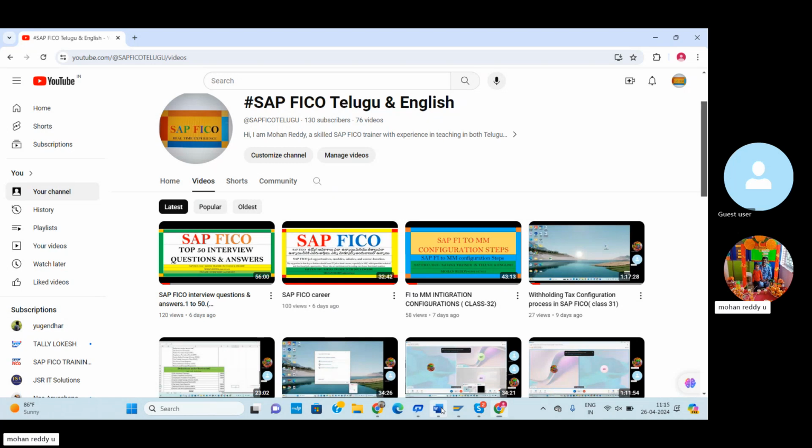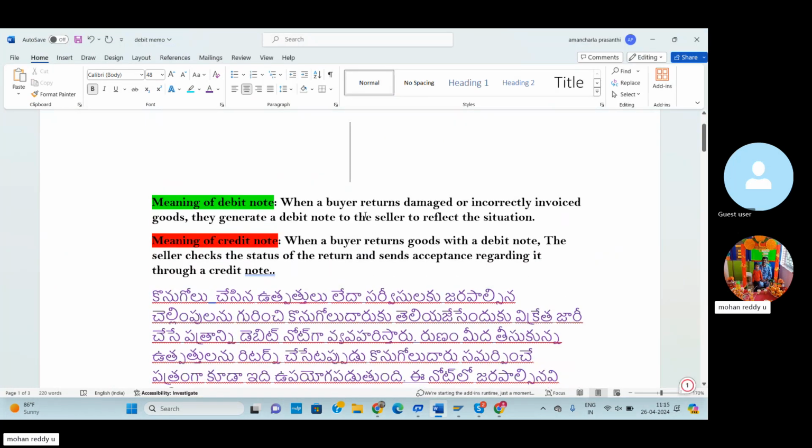So today's topic is the meaning of debit note. I'll explain it simply. Debit note is nothing but, for example, goods and services.